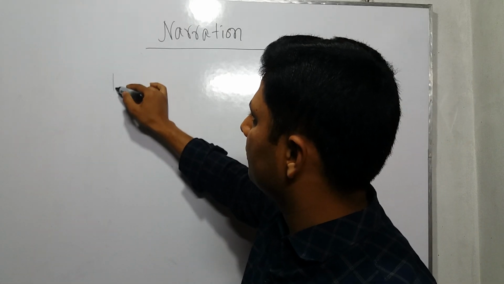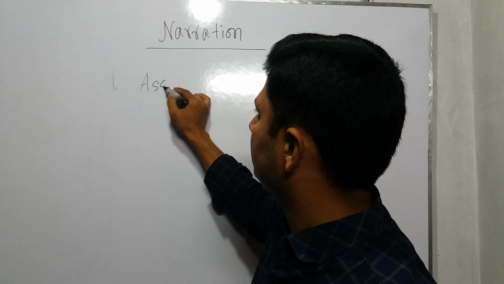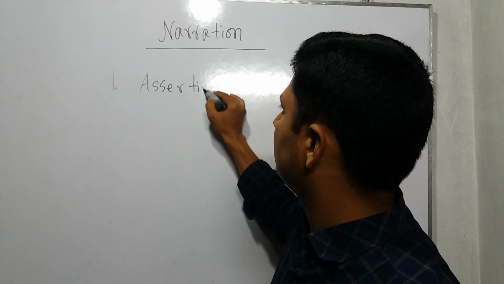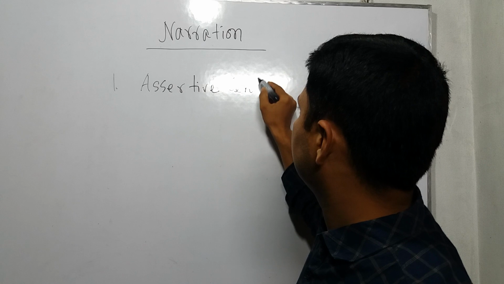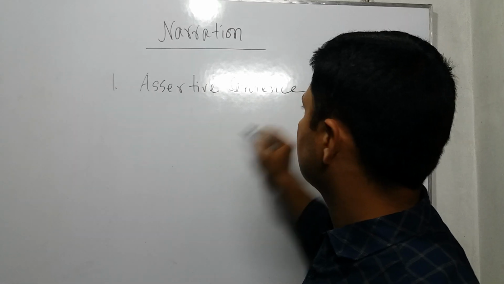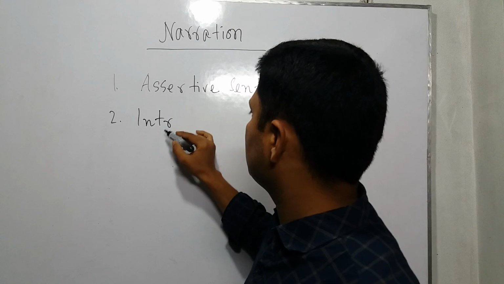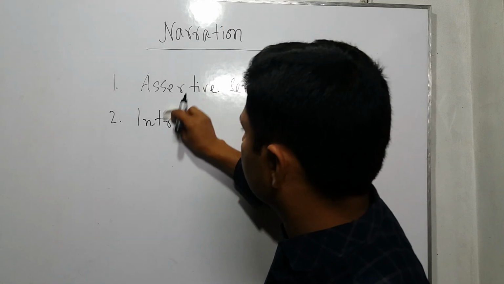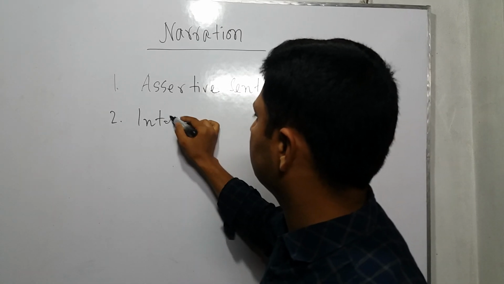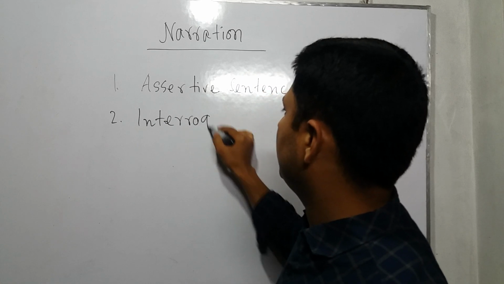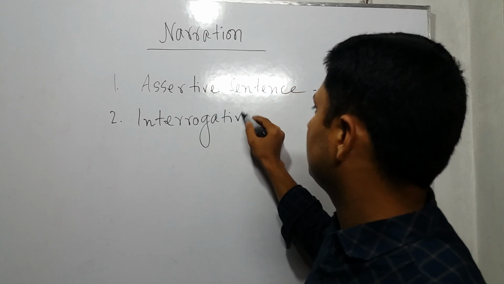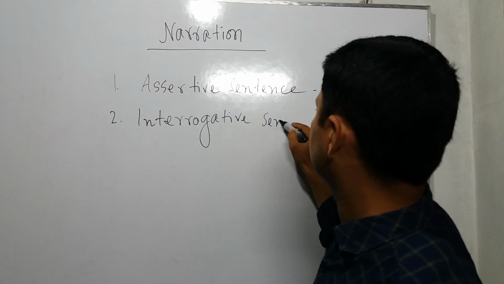First one, that is assertive sentence. Second one, that is interrogative sentence.